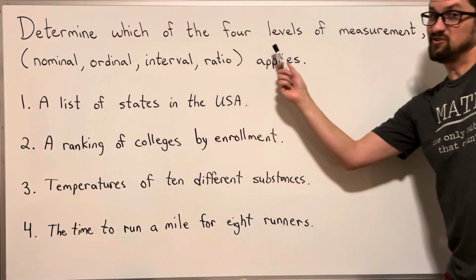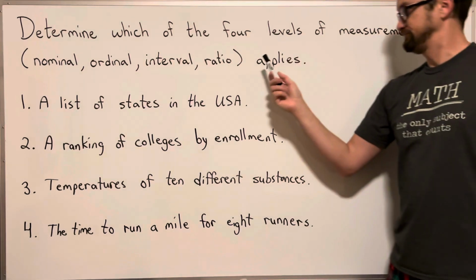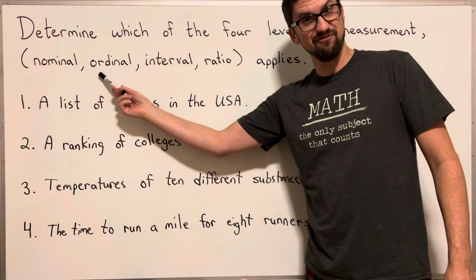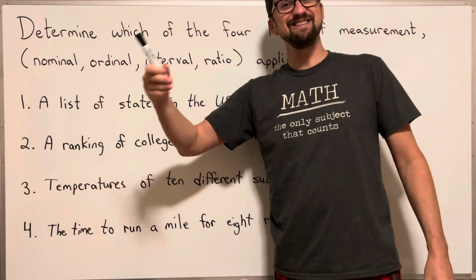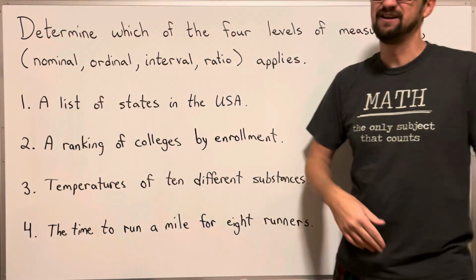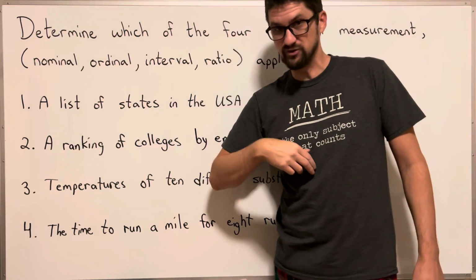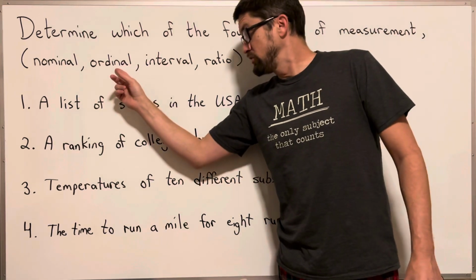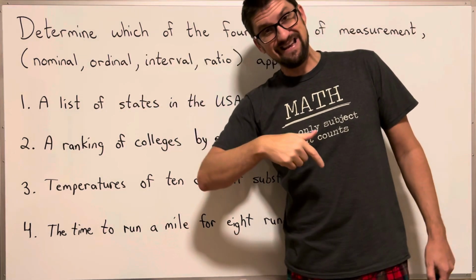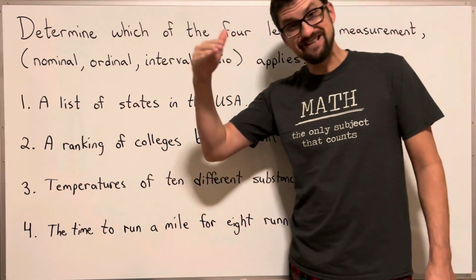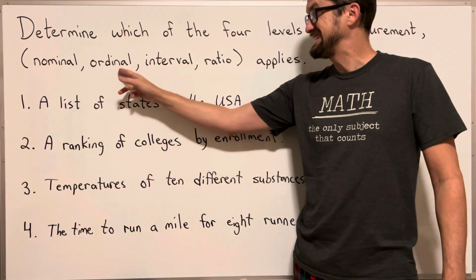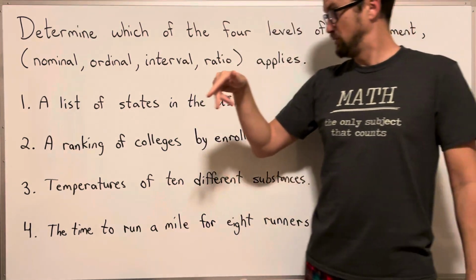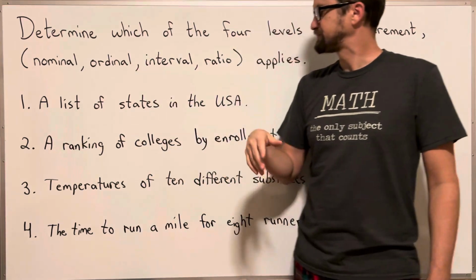Determine which of the 4 levels of measurement applies to these 4 different situations. Here's the 4 different levels of measurement. We have nominal, that is categories only, like a list of names or labels in no particular order. We have ordinal, which is a ranking or rating of systems, so there is some kind of order to it, but if you take the difference between 2 data points, it doesn't make any sense.